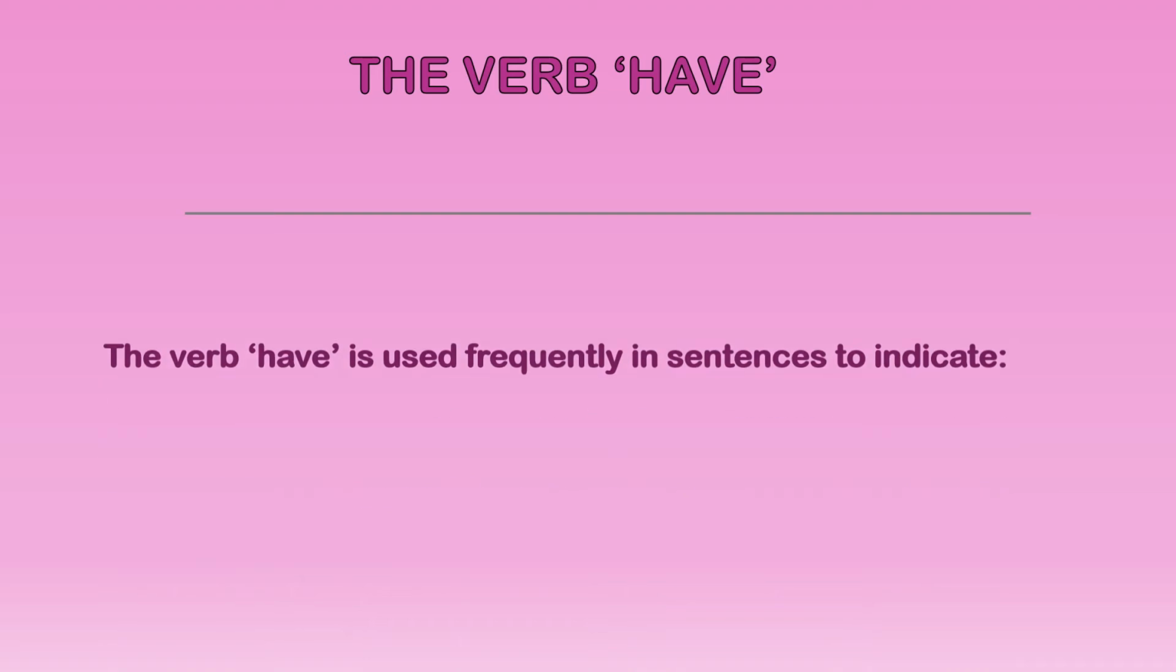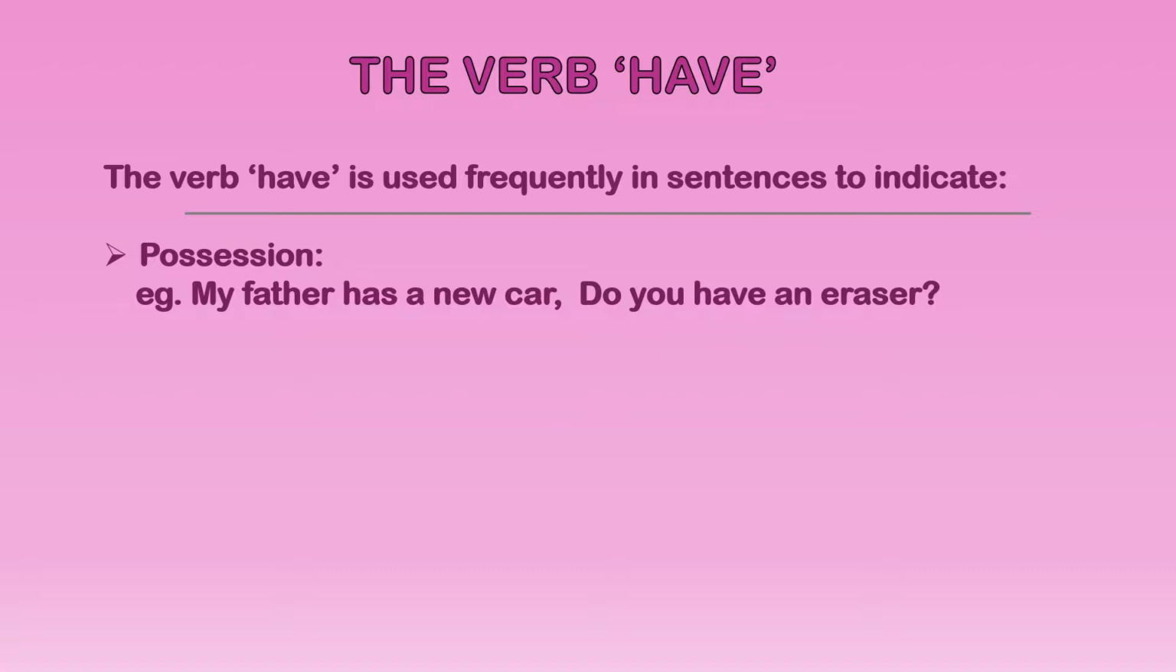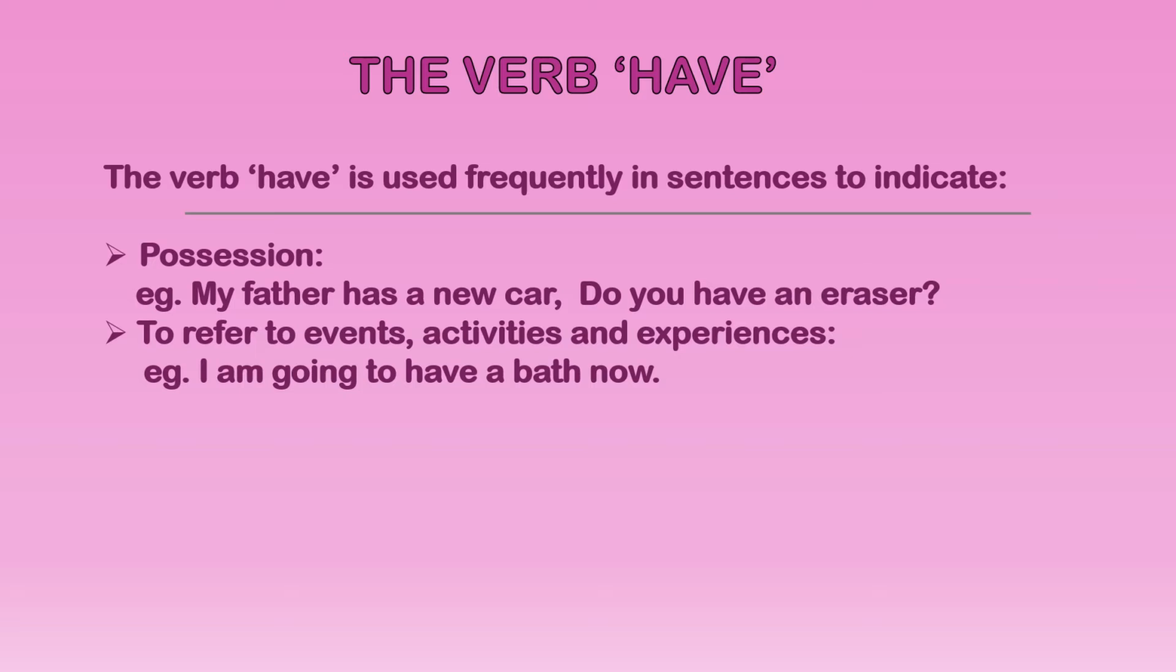The verb have is used frequently in sentences to indicate possession, when you have something, when you possess something. For example, my father has a new car. Do you have an eraser? It is also used to refer to events, activities, and experiences. I am going to have a bath now. Or I have to go to the party tonight.